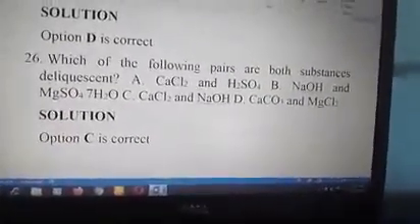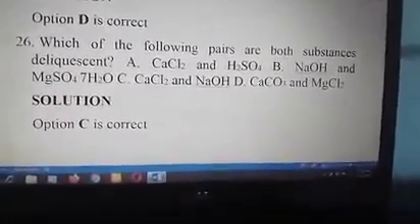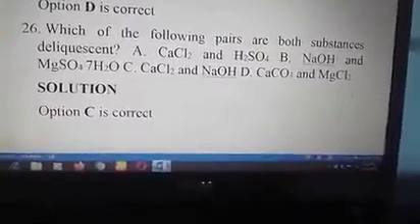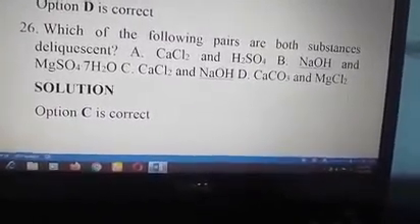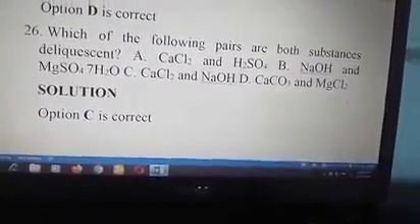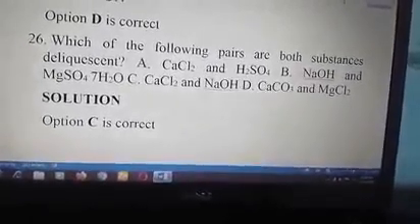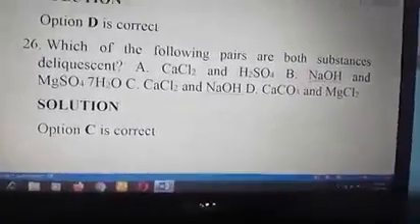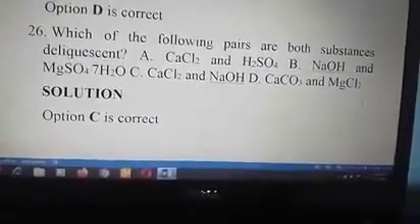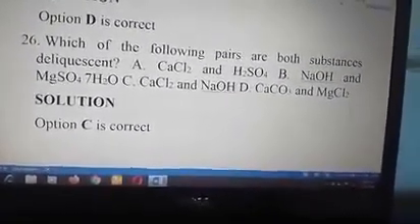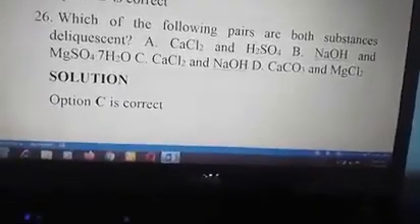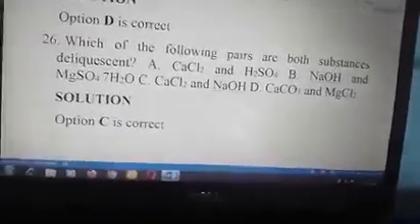Number 26. Which of the following pairs are both deliquescent substances? A. Calcium chloride and H2SO4. B. Sodium hydroxide and MgSO4 heptahydrate. C. Calcium chloride and sodium hydroxide. And D. Calcium carbonate and magnesium chloride. So the deliquescent pair is option C. Calcium chloride and sodium hydroxide are deliquescent in nature.